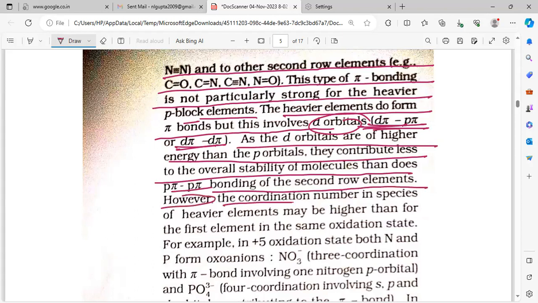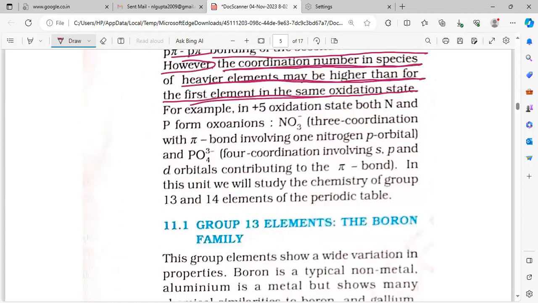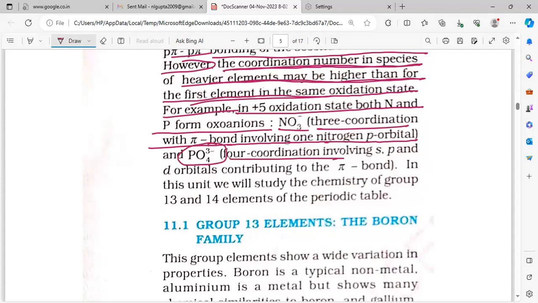However, the coordination number in species of heavier elements may be higher than for the first element in the same oxidation state. So in the heavier element, the coordination number will be high. For example, in the +5 oxidation state, both nitrogen and phosphorus form oxoanions: NO3 minus is 3 coordinate, with pi bonding involving one nitrogen p orbital, while PO4 3 minus is 4 coordinate, involving s, p, and d orbitals contributing to the pi bond.